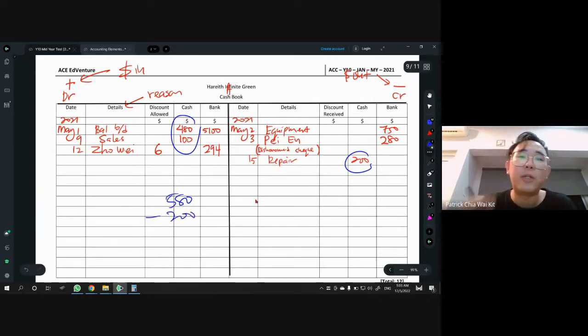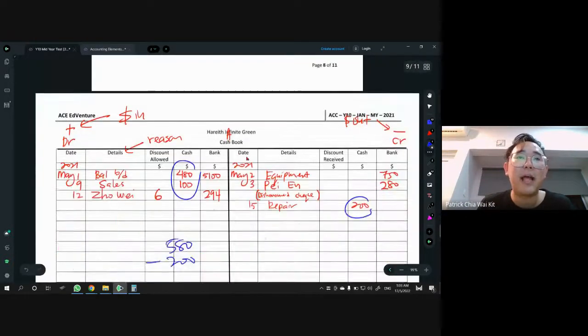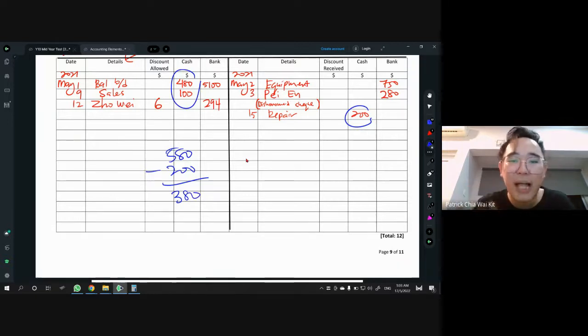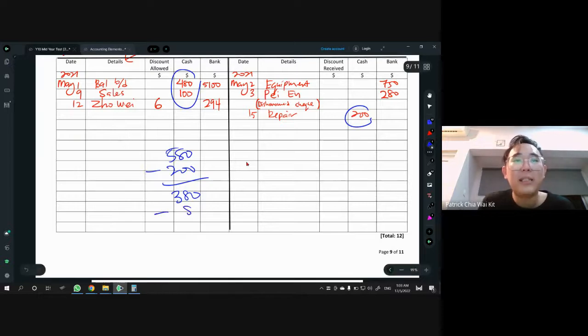Obviously, you do this working in other places, do not do it on the cash book. Find an empty spot. So 580 minus 200, we actually have 380 left. This is the balance of cash that we had with us. And from the cash that we had, everything is going to go to the bank account. All the cash is going to the bank except for 80. Except for 80 means you take 380 minus 80, and then you get the answer 300.